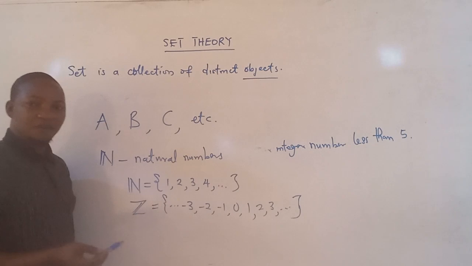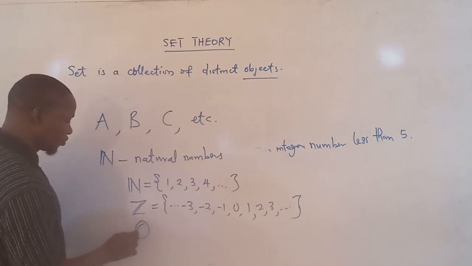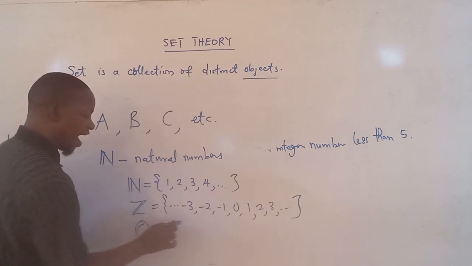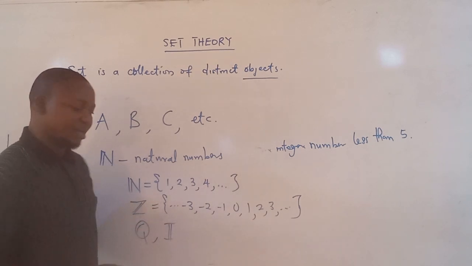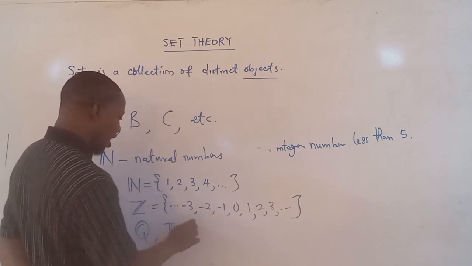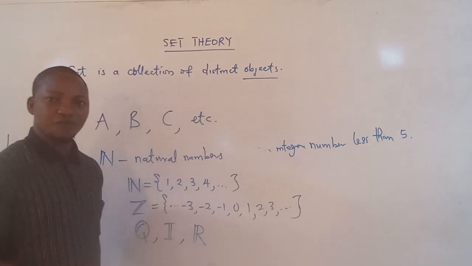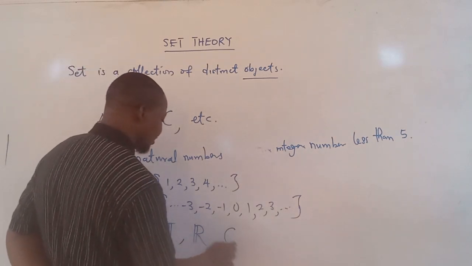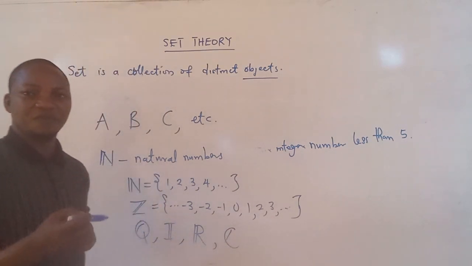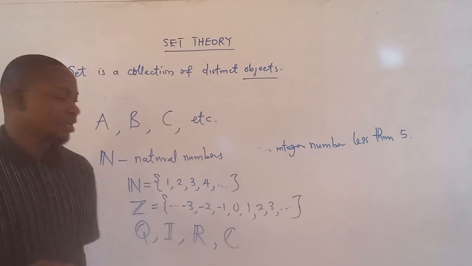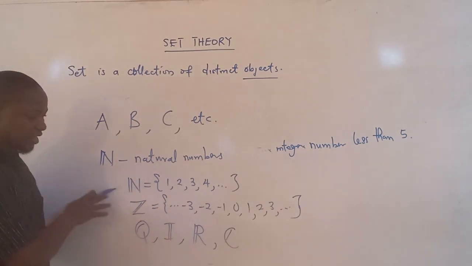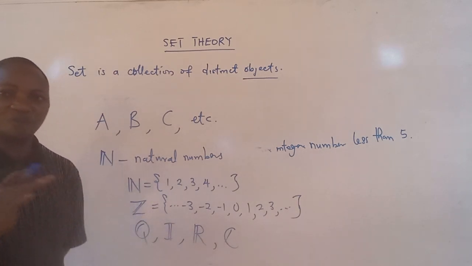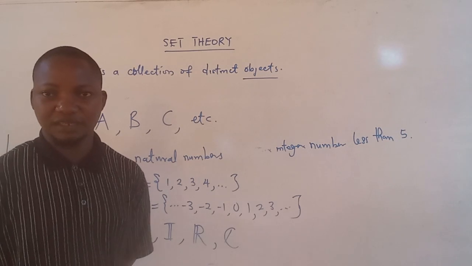So we also have another special one, that is Q, the set of rational numbers. We have I, the set of irrational numbers. We also have R, the set of all real numbers. We also have C, which is the set of all complex numbers. These are special types of letters we use to represent the conventional sets of numbers in mathematics.